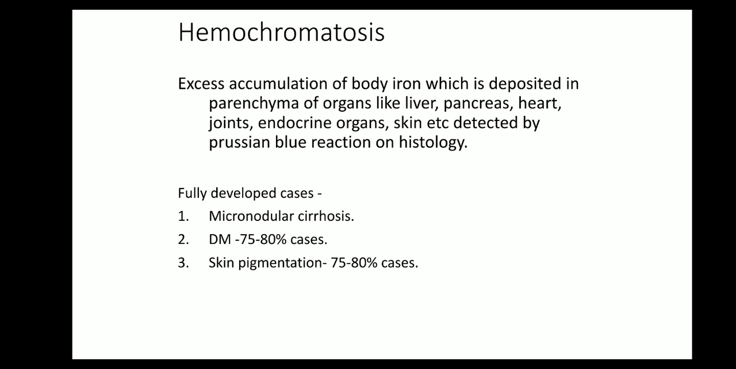Next important inherited metabolic liver disease is hemochromatosis. This is excessive accumulation of body iron which is deposited in the parenchyma of organs like liver, pancreas, heart, joints, endocrine organs, skin, etc., detected by Prussian blue reaction on histology. A fully developed case may show micronodular cirrhosis, diabetes mellitus in 75 to 80% of cases, and skin pigmentation in 75 to 80% of cases.